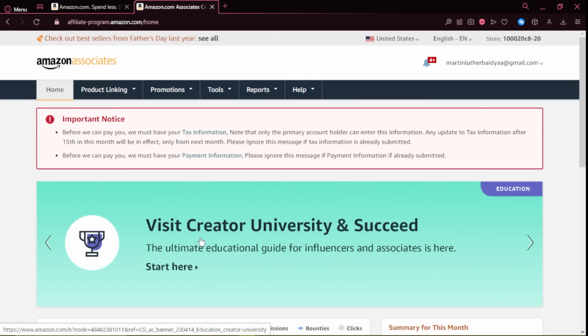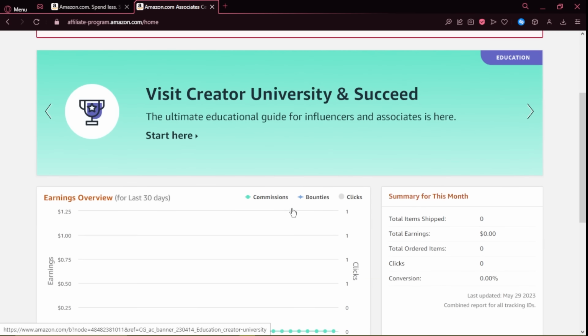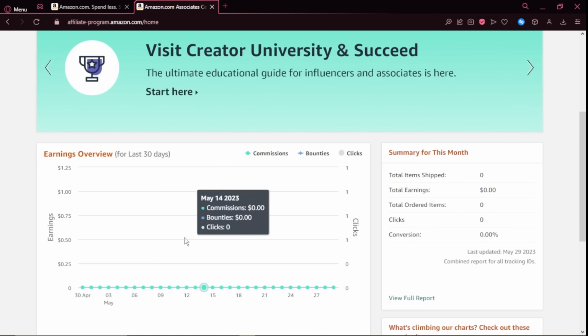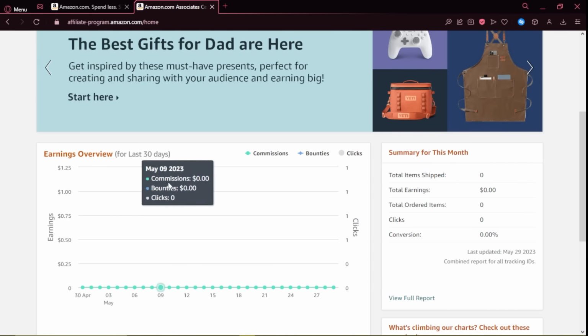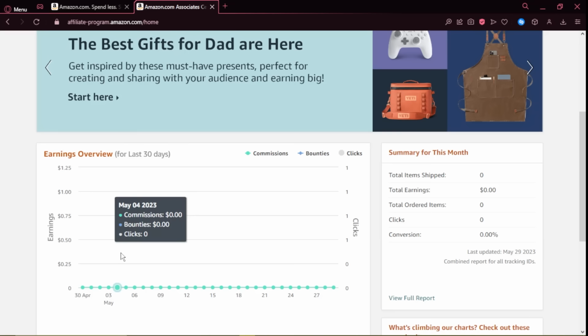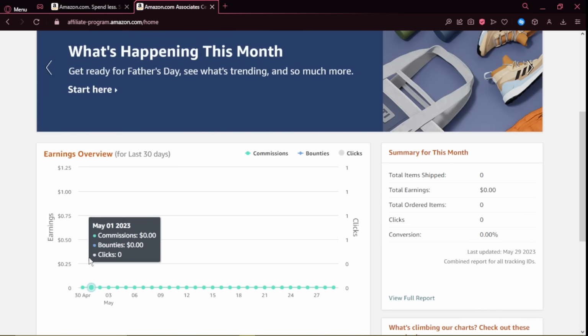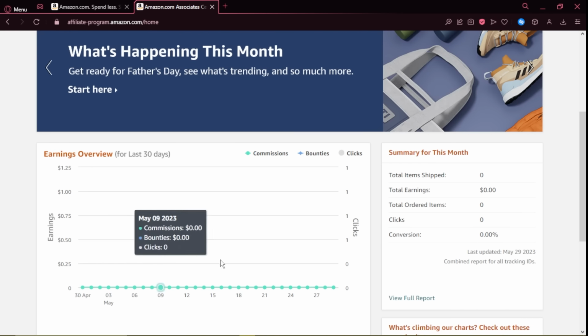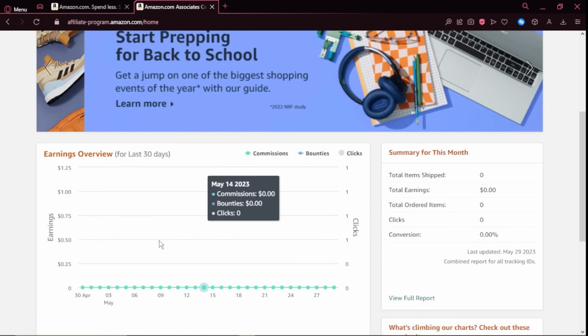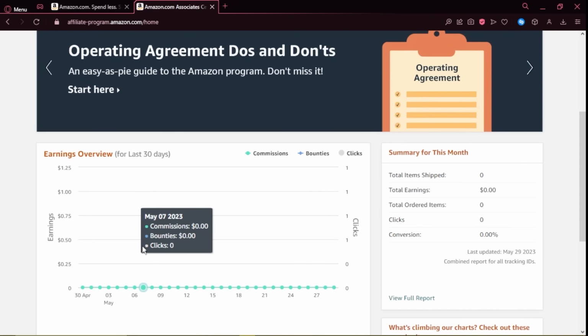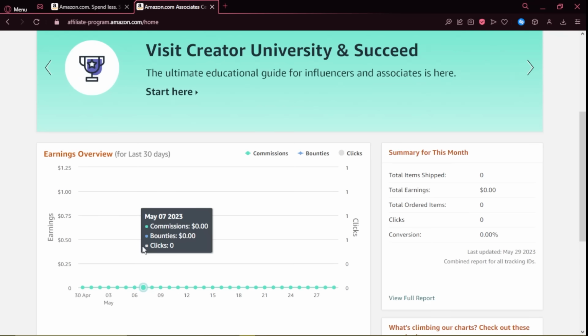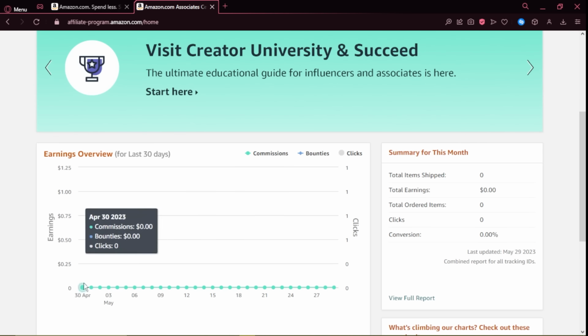So let's say I signed up over here, and now you have this chart. This is the chart of the earnings overview for the last 30 days. Let's say one person clicked on your link, and you will see the clicks appear over here. If someone bought an item which you put up as a link, and clicked on that link and bought it, you will see your commission appear over here.